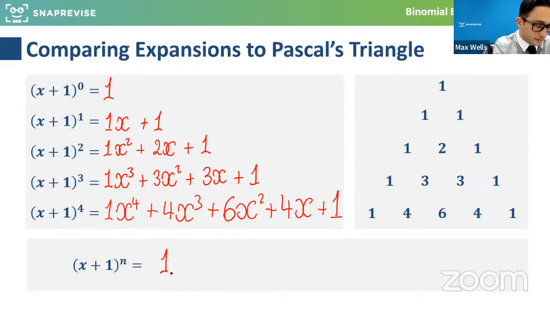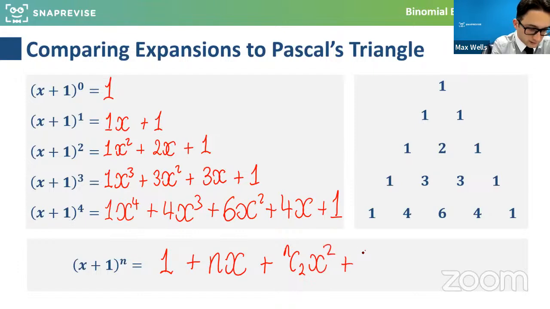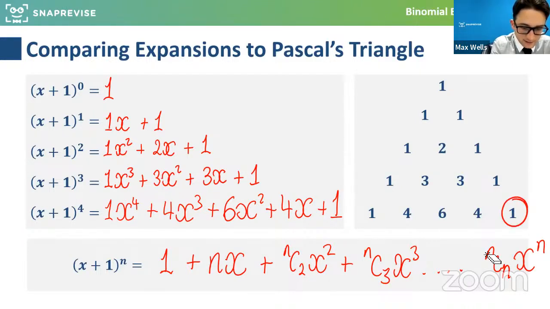If we go in ascending powers of x, there'll be 1 plus n lots of x plus n choose 2 lots of x squared plus n choose 3 lots of x cubed, all the way up to n choose n lots of x to the n, and n choose n is just 1 again. So you get all these symmetries from both ends of how many combinations of each coefficient you can have.